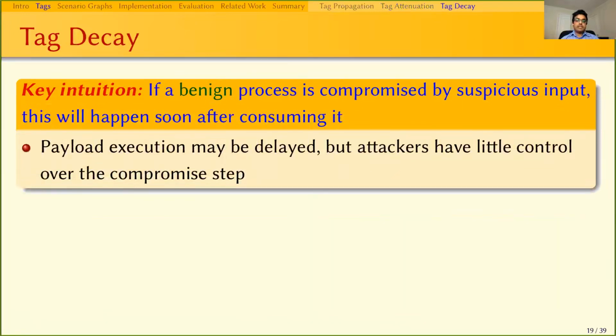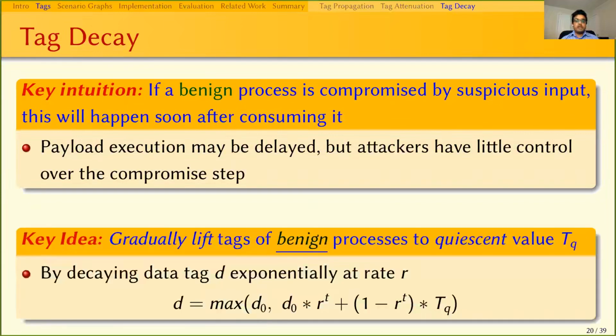The next key technique that we introduce is tag decay. Our key observation here is that if a benign process is compromised by some suspicious input, the compromise will happen soon after the input consumption. Otherwise, the input that we thought was suspicious might have been miscategorized. To capture this intuition, we gradually raise the integrity tag of a long-running subject exponentially up to a certain value with decay rate R.